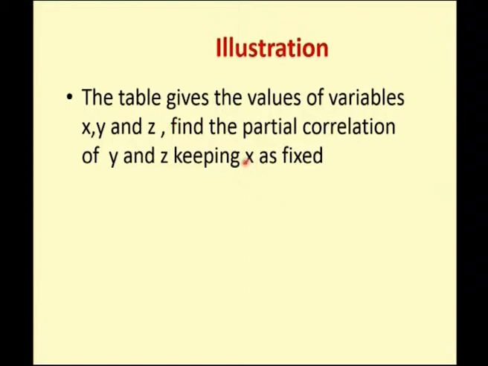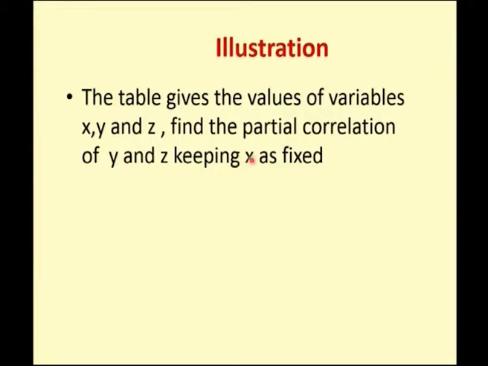So we will see an example. The table gives the values of the variables x, y and z. Find the partial correlation coefficient between y and z, keeping x fixed. So that means I am going to find the correlation coefficient between y and z, keeping x as fixed. It is not that we are going to delete x and then find the correlation between y and z. We are keeping it fixed, but we are going to find the correlation between all these variables.